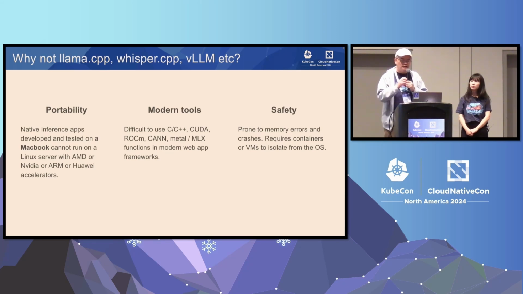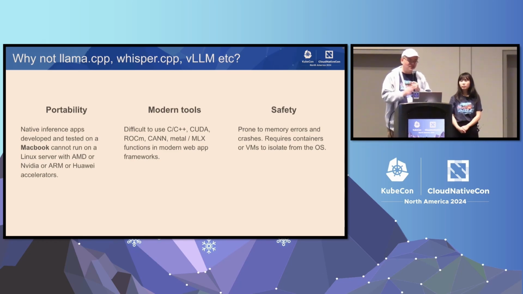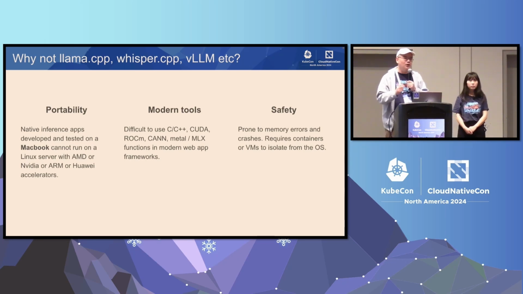If you develop a C++ application on your Mac, you need to use the Mac GPU SDK, compile to that target, and then run it. None of this stuff is going to work on NVIDIA, and none of it is going to work on AMD. And with all those GPU and NPU architectures coming along, it becomes, I think, a huge problem for portability, right?